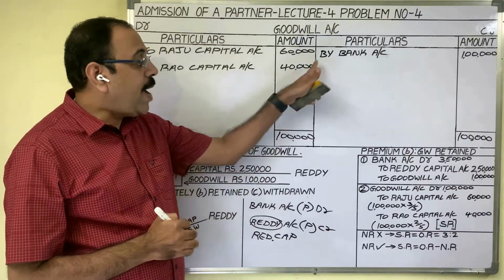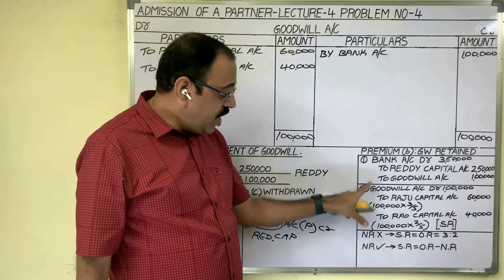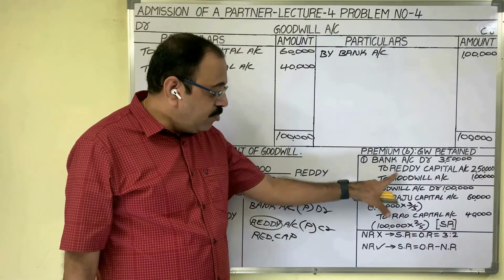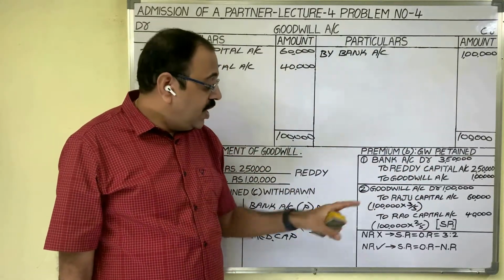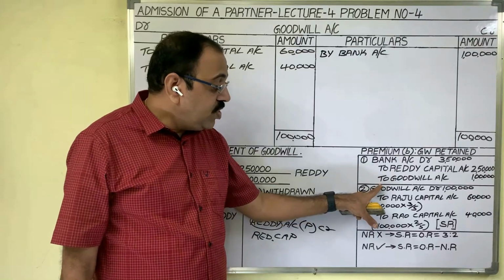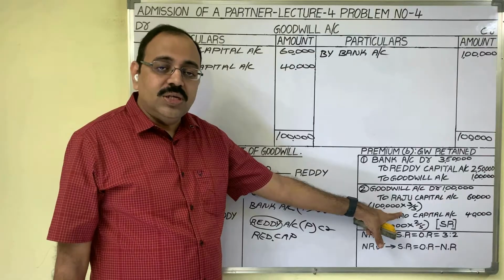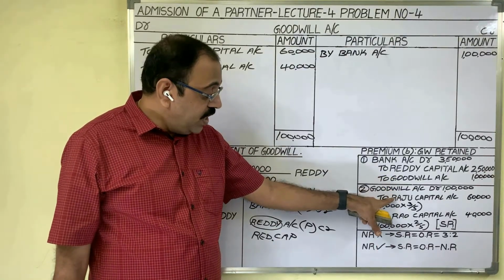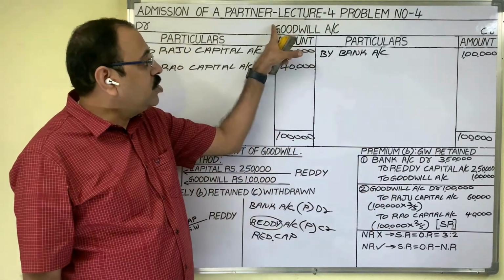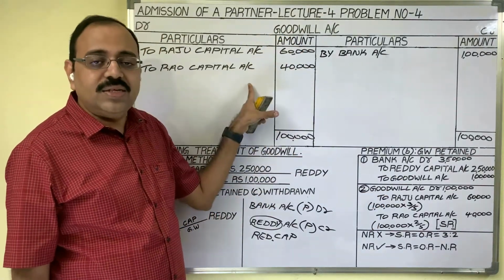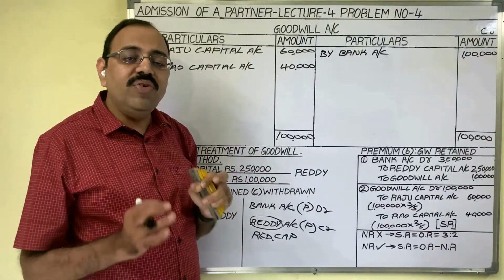Means there is no balance carried down in goodwill account. Because observe the goodwill entries. In first entry, by crediting goodwill with 1 lakh rupees, we created goodwill account. In second entry, we transferred this goodwill account balance to old partners' capital accounts. So, in journal entries, we close this goodwill account. Therefore, in account also, goodwill account is closed like this. There is no balance carried down in goodwill account now. Then the meaning is goodwill account is closed.